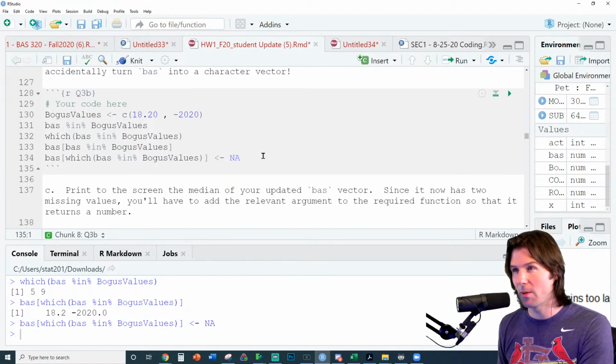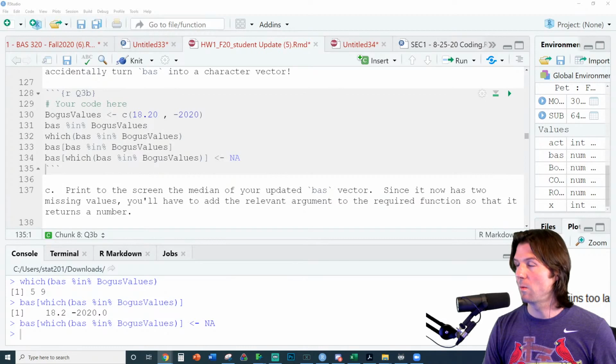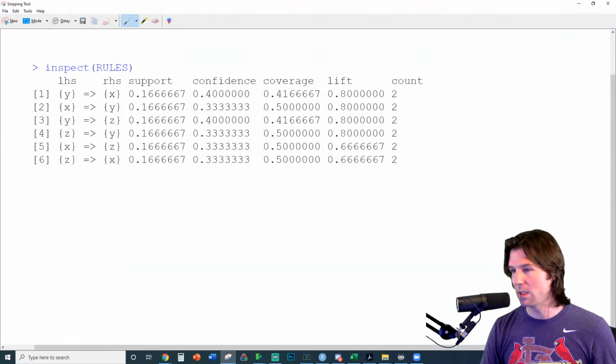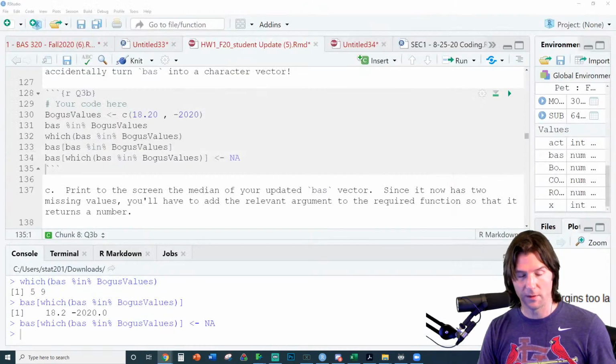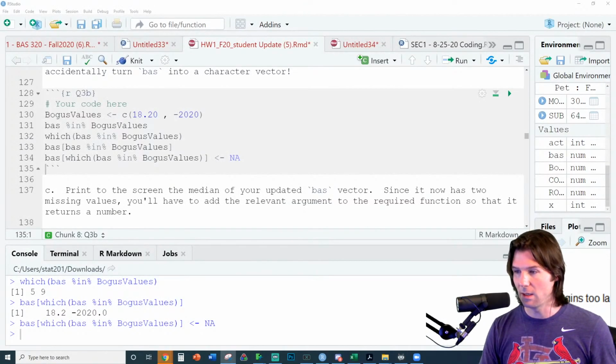I think someone was asking about 1B and 1D. Let me go grab those real quick right here. Let's go grab 1B and 1D. Oh, I got them right here. Perfect. 1B and 1D. So this is, oh, there's lift and everything. So 1B and 1D.